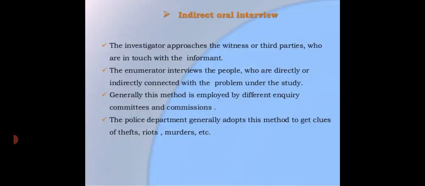It means indirect. They are not in direct contact with them. They contact indirectly. They ask how many people are murderers, how many times riots were held here, and about the theft.